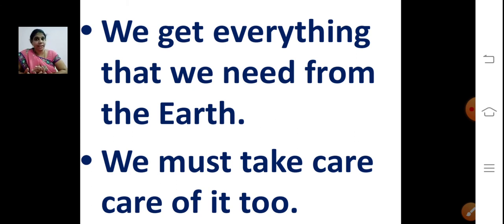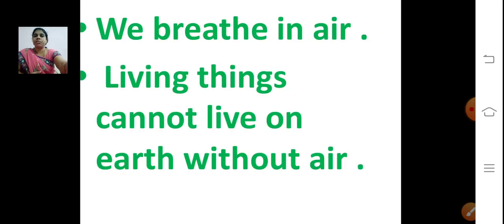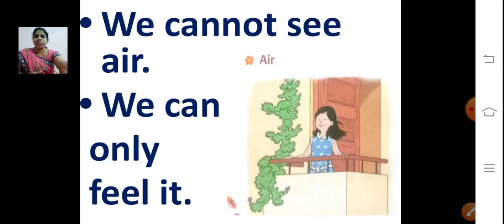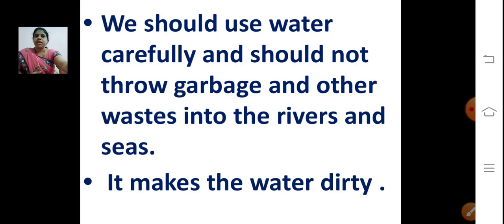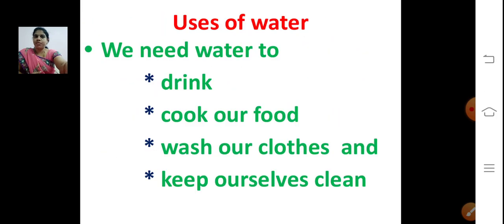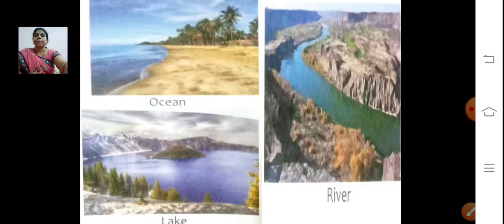We have seen different types of land: plains, deserts and mountains. And today we saw about water. Water is the most important thing, isn't it? Earth is mostly covered with water. Then what else did we see today? We saw the uses of water. We can find water in oceans, seas, lakes and rivers.